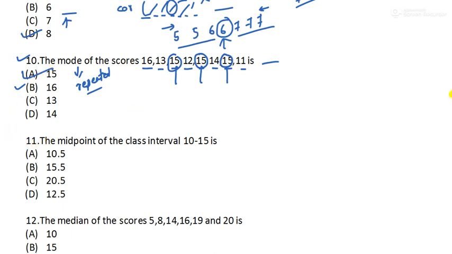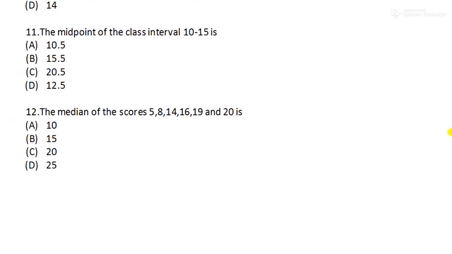Moving to question number 11 now. The midpoint of the class interval 10-15 is dash. Midpoint means you have to add. This is the lower limit, this is the upper limit. You have to just add and divide by 2. So 10 plus 15 is how much? It is 25. Divided by 2 is how much? 12.5. So option number D is the right answer.